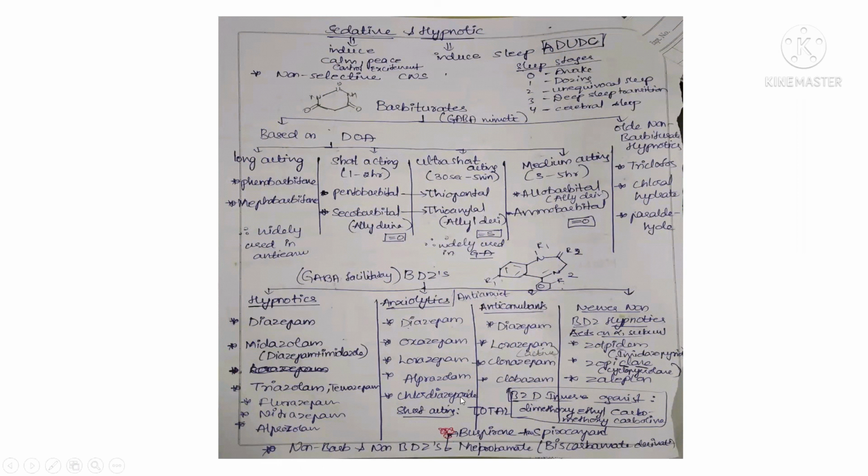And under short acting drugs, we have some drugs which represent this. T for triazolam, O for oxazepam, and again T for temazepam, A for alprazolam, and L for lorazepam. And then here we have non-barbiturates and non-benzodiazepines, buspirone and meprobamate. Buspirone is an azaspiro compound, and meprobamate is a biscarbamate derivative.